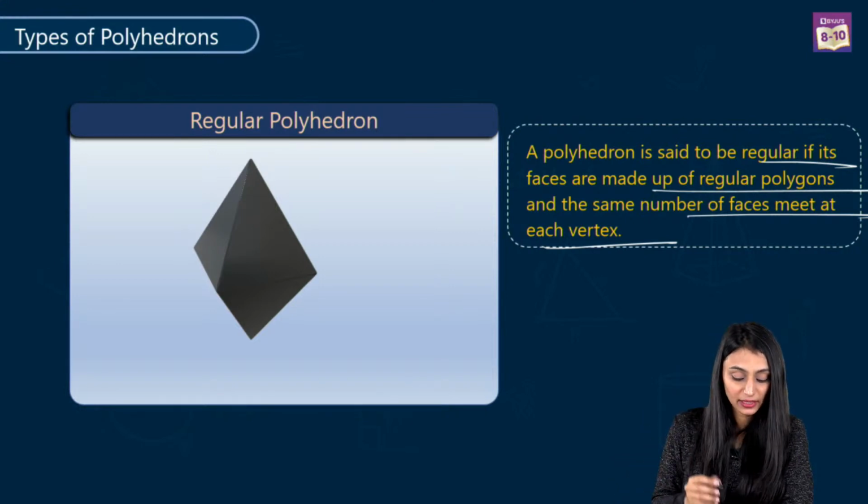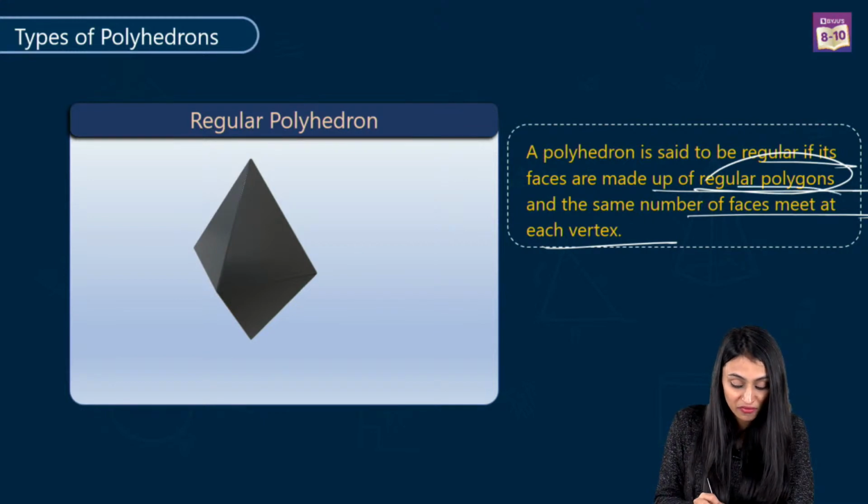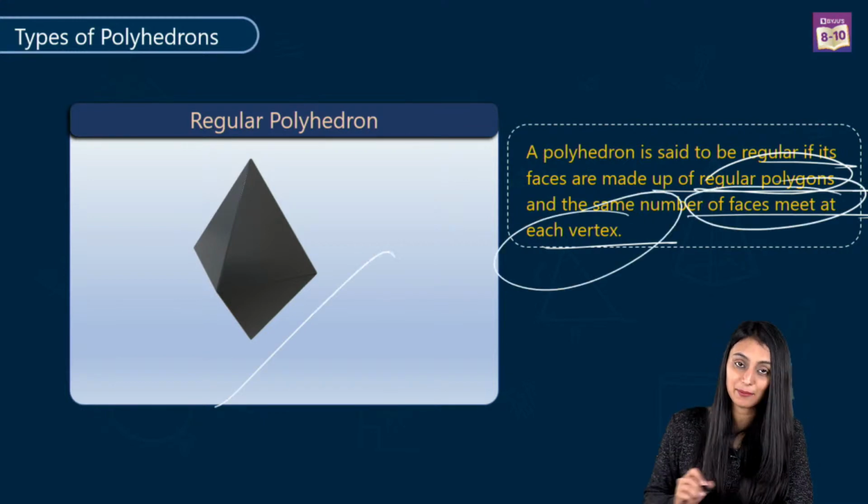Alright, so this is a regular polyhedron. Two things you have to remember: every face will be made up of regular polygons, and the same number of faces will meet at each vertex. So this is the example for this.